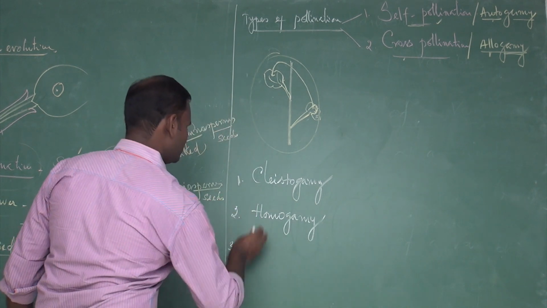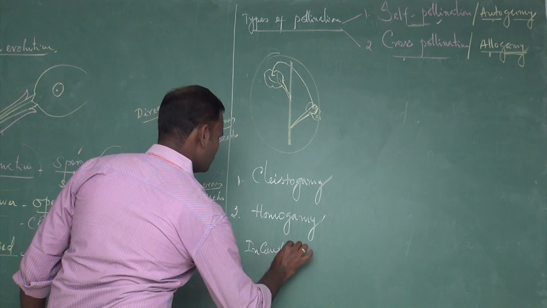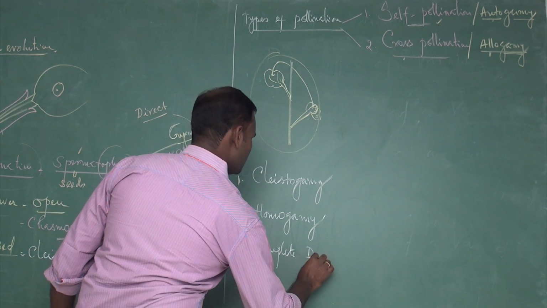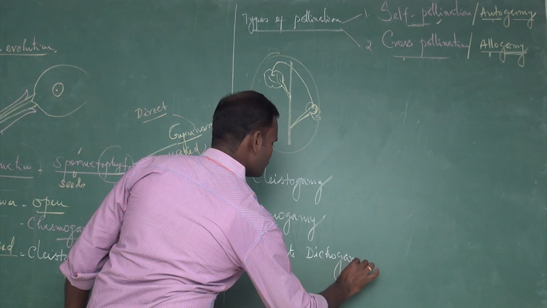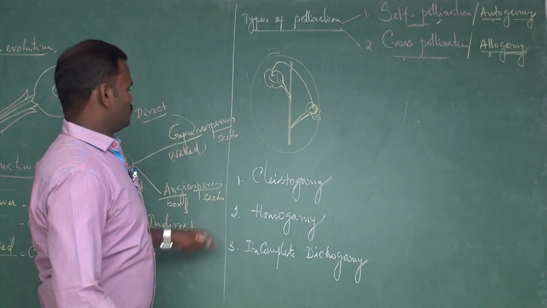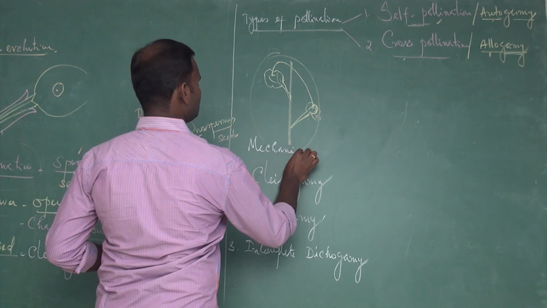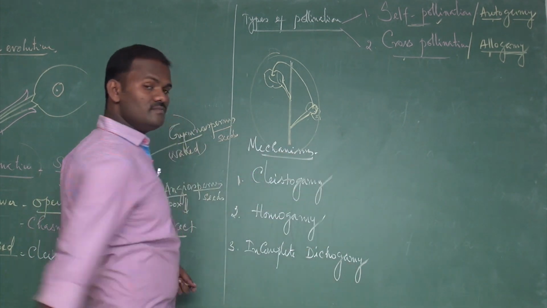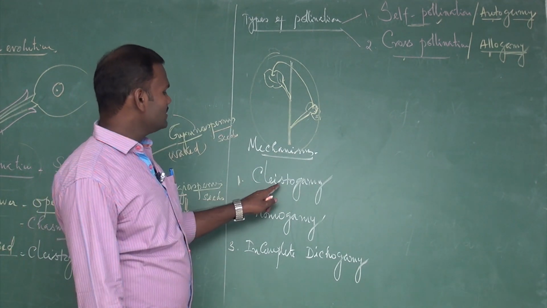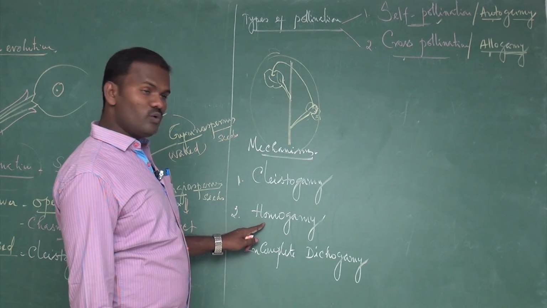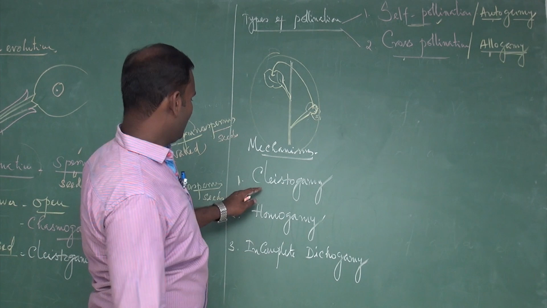The third one is incomplete dichogamy. So these are the mechanisms adopted by bisexual flowers to promote self-pollination. The first one is cleistogamy, the second one is homogamy, the third one is incomplete dichogamy.